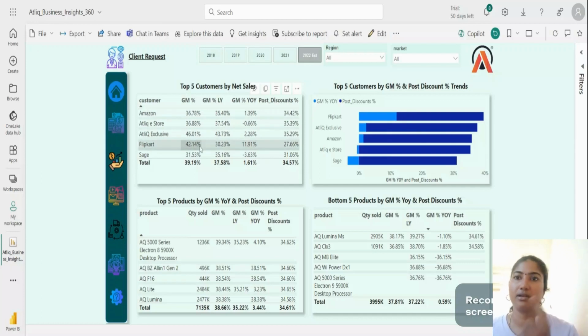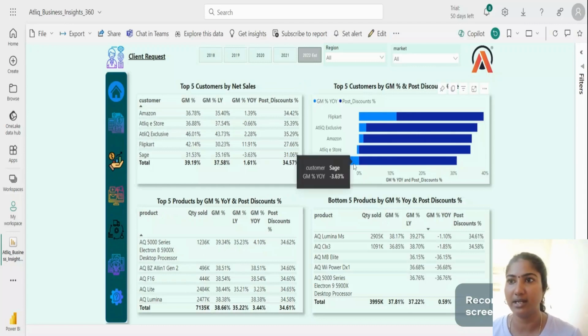So this is the top 5 products by gross margin percentage year over year and the post discount, and this is the bottom 5 products, and we are able to see the products using this bar chart. We can see here this Sage is around -3.63% of the gross margin percentage, and the post discount percentage is around 31%. So from this we can see the product and customer performance by their post discounts and gross margin percentage.